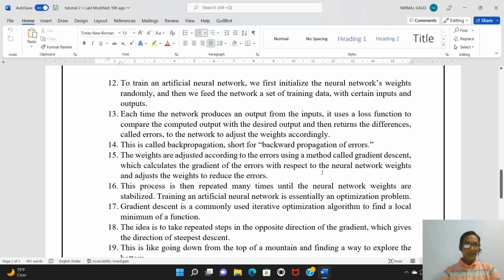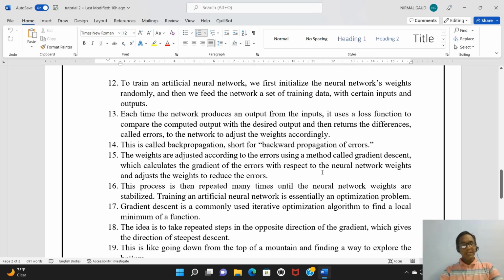It gives the differences, which are generally called errors, and we adjust the weights of the network according to those errors. This process is called the back propagation method, or back propagation of errors. Accordingly, we adjust the weights, and this process is called gradient descent. The technique of gradient descent means the weights need to be adjusted according to the errors we got while training our model.